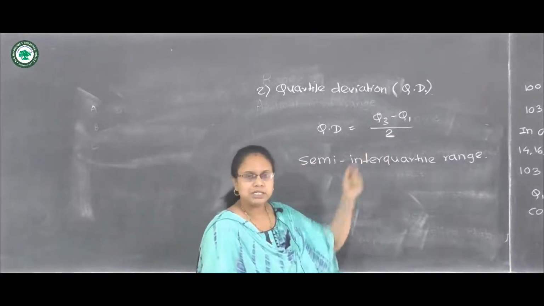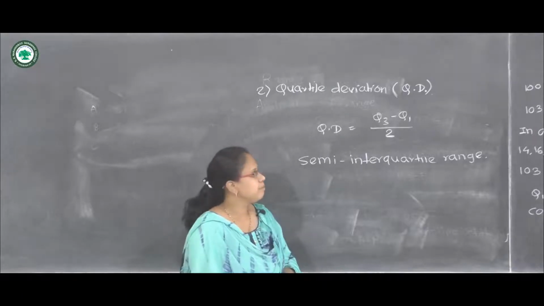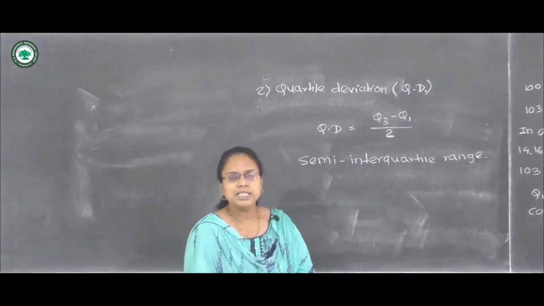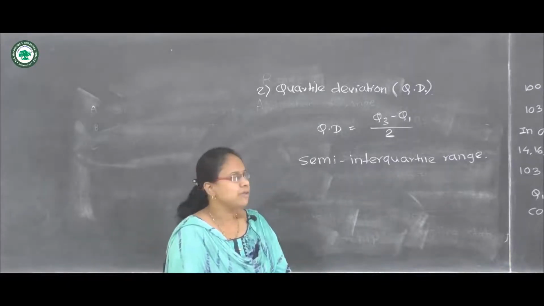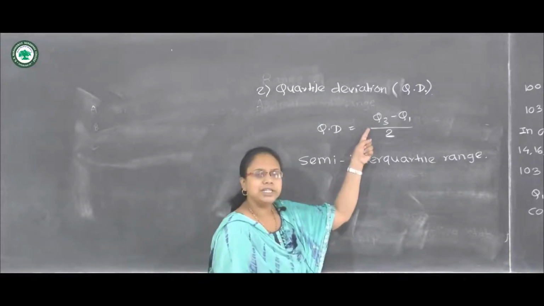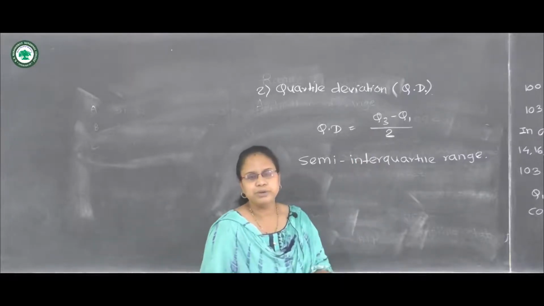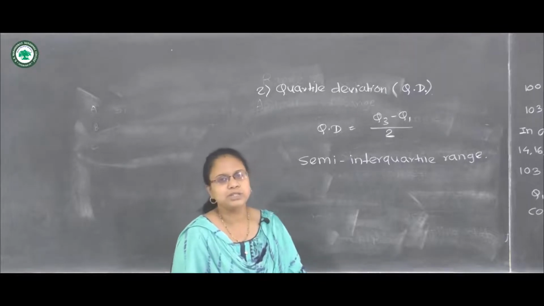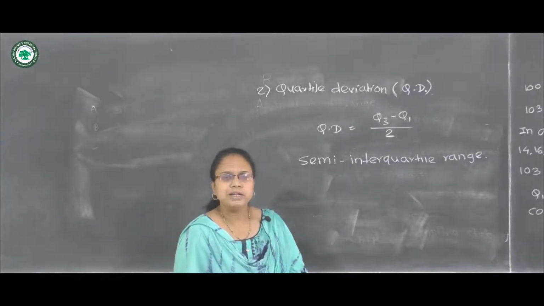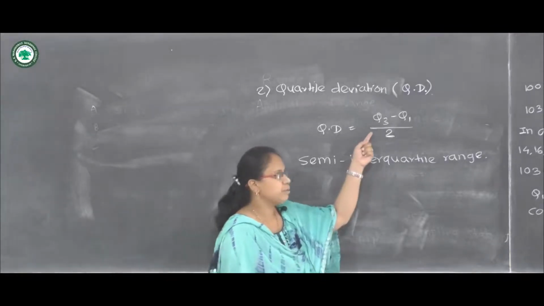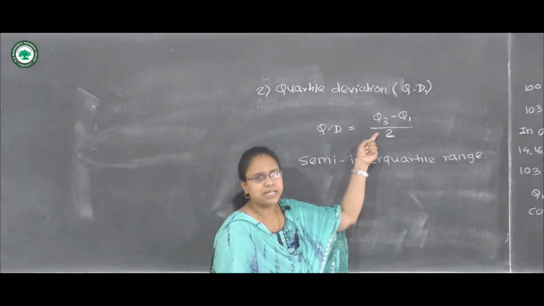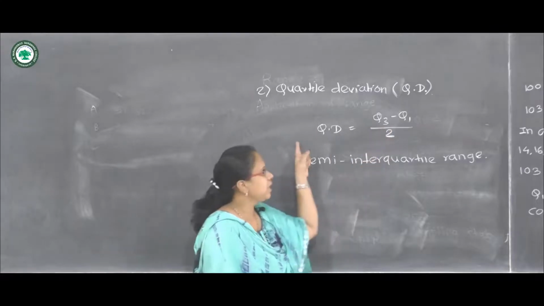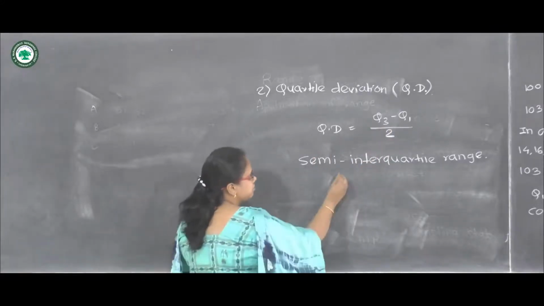We studied these quartiles in the previous unit, measures of central tendency. While studying the partition values, we defined the quartiles and learned the formulas to calculate them for ungrouped data as well as for frequency distribution data. So from that we have different formulas and we can calculate quartiles. We substitute the values of Q3 and Q1 to get the quartile deviation.